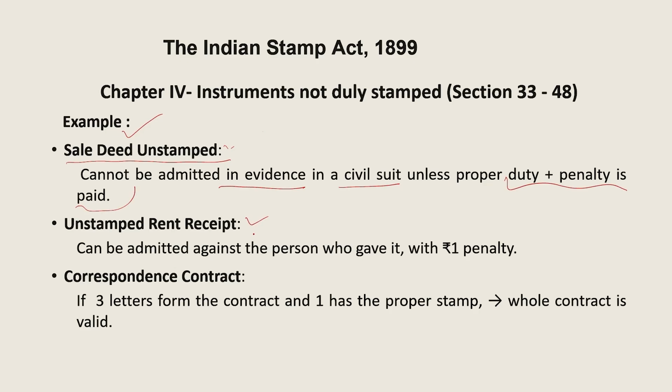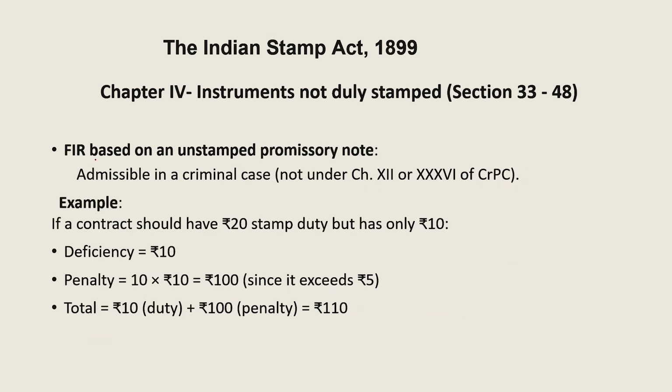An unstamped rent receipt cannot be admitted against the person who gave it, unless a penalty of 1 rupee is paid. In a correspondence contract, with 3 letters forming the contract, if one has a proper stamp, the whole contract becomes valid. An FIR based on an unstamped promissory note will be admissible in a criminal case. We know that it does not cover chapter 12 and chapter 36 of CrPC.